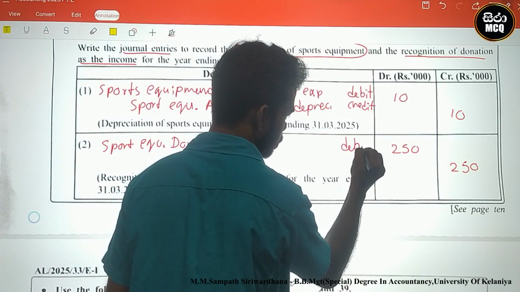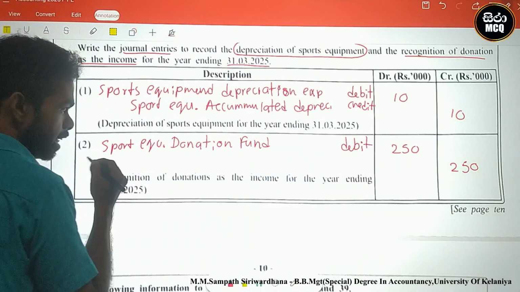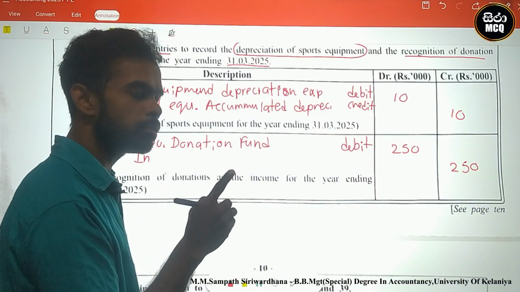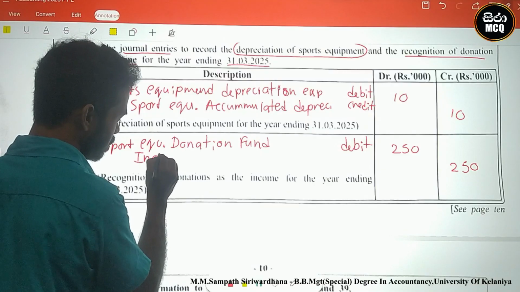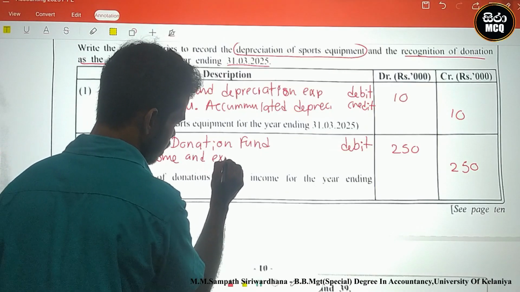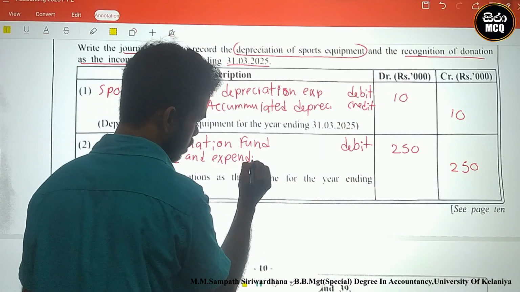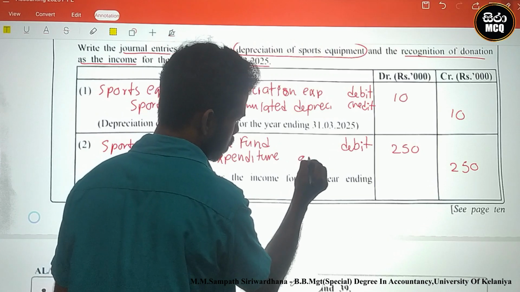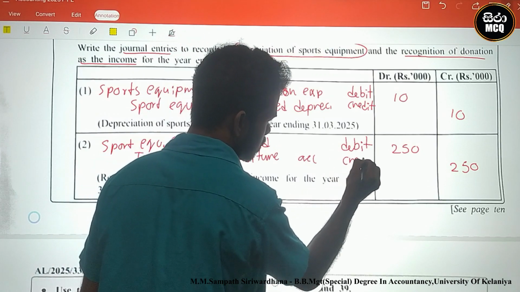Credit to the income statement, or income and expenditure account.